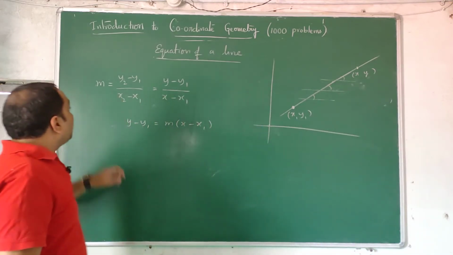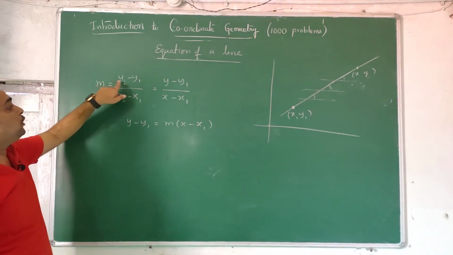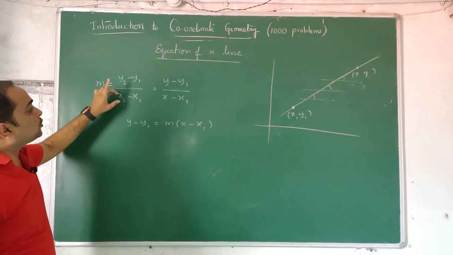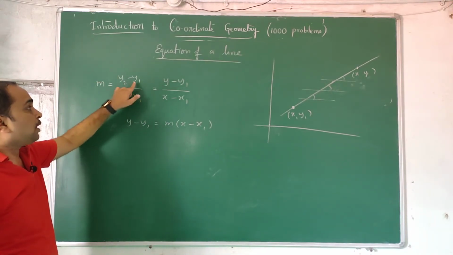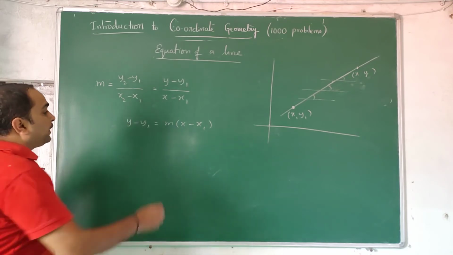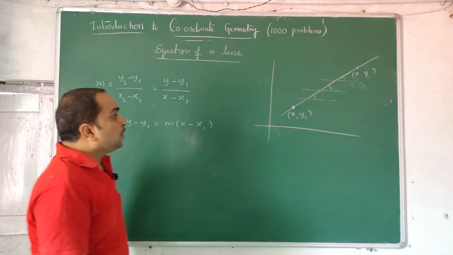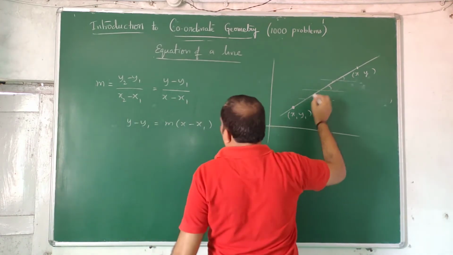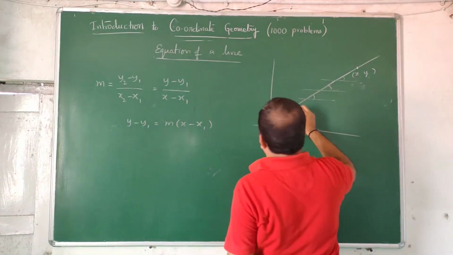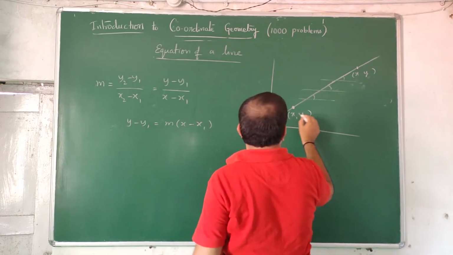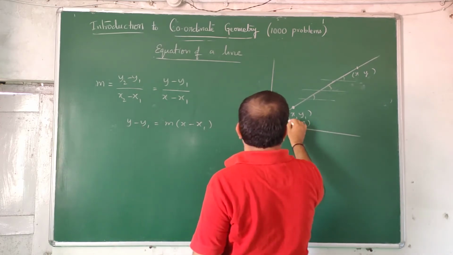So we have the slope formula, m is equal to (y2 minus y1) by (x2 minus x1). Taking the second point as x, y, I get (y minus y1) by (x minus x1). So if I write like this, I get y minus y1 is equal to m into (x minus x1). So if I know the slope, then I can find the equation of a line. Here x1, y1 are known, say 2, 3.